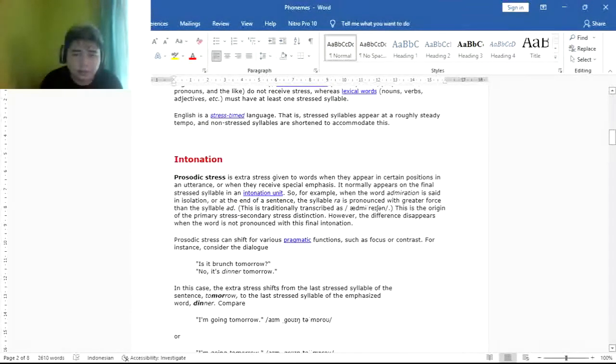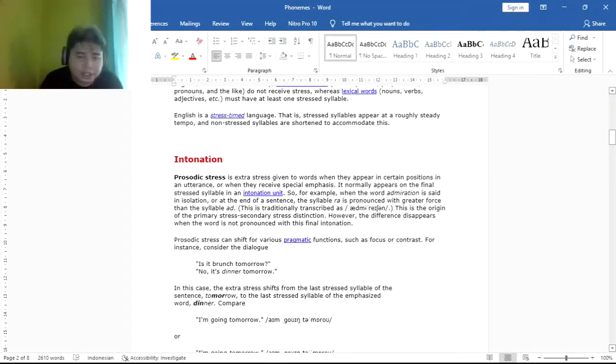So, for example, when the word administration is said in isolation, or at the end of a sentence, the syllable tra is pronounced with greater force than the syllable ad, and this is transcribed as administration. This is the origin of the primary stress and secondary stress distinction. However, the difference disappears when the word is not pronounced with final intonation.